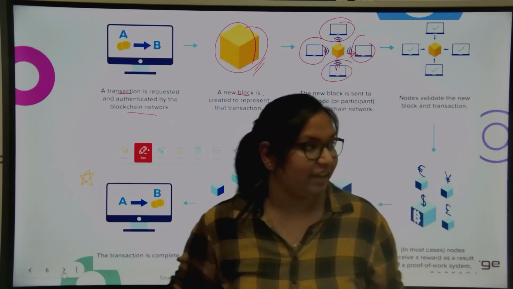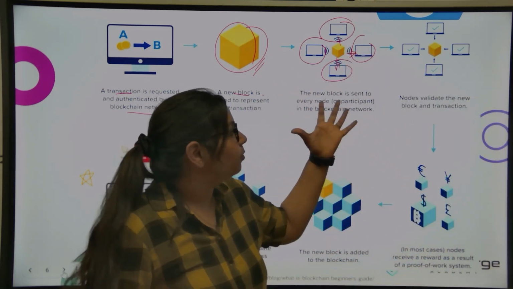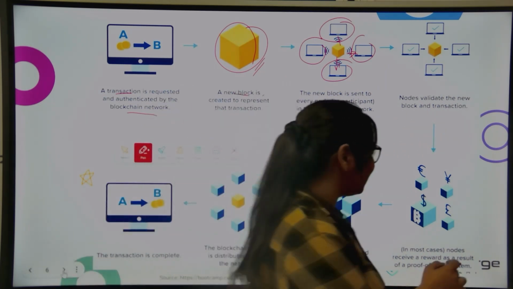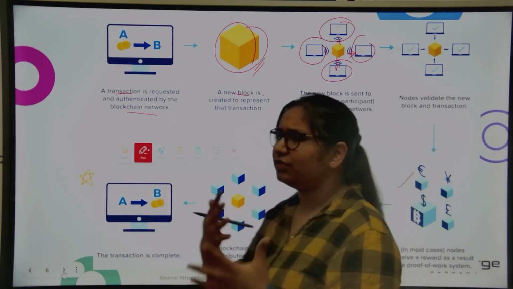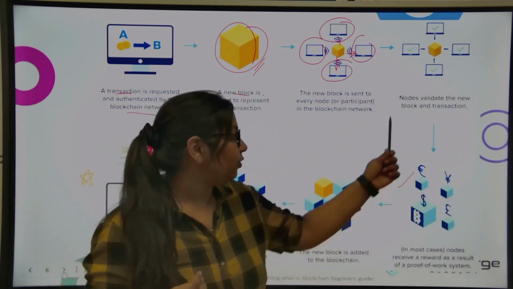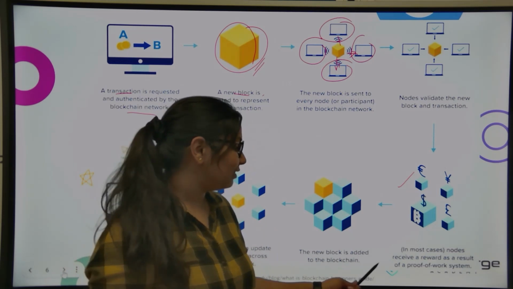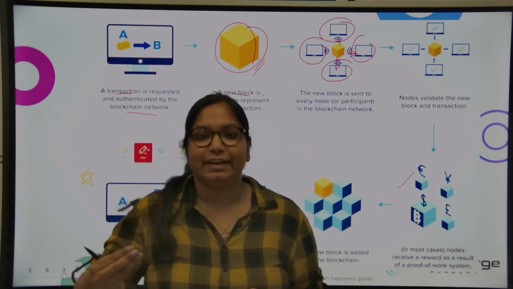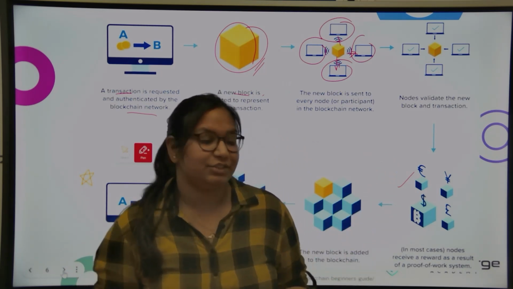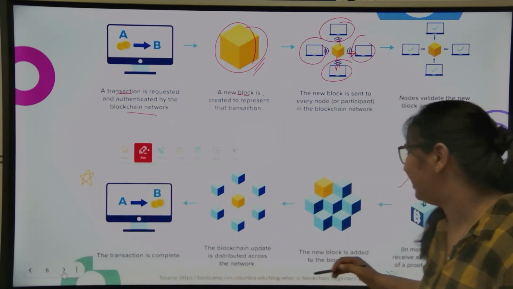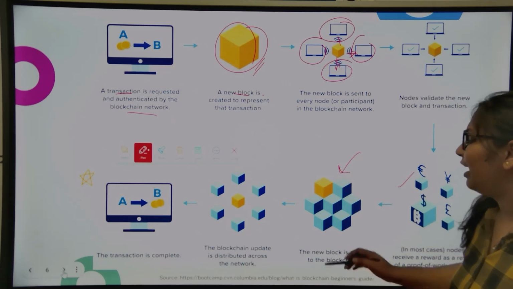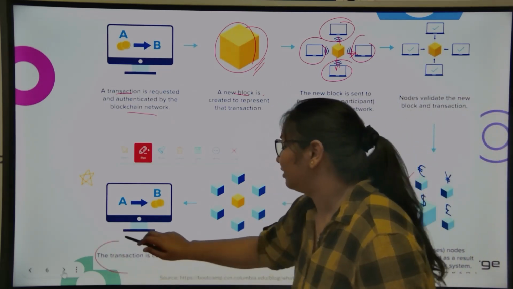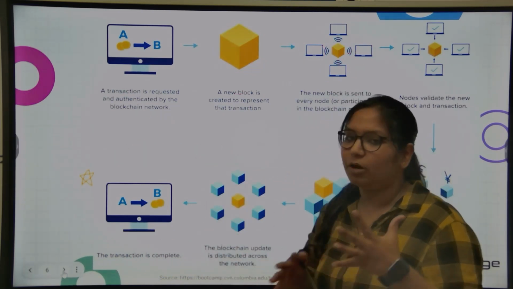Now they verify this new block. They validate this new block and the transaction. After this, in most cases, these nodes get rewarded as a result of the proof of work system, which means they are just validating the new block or the new transaction. Now, once they validate it, it is added to the blockchain, and it is distributed among the network, and the transaction is successfully complete. So this is how a blockchain network works.